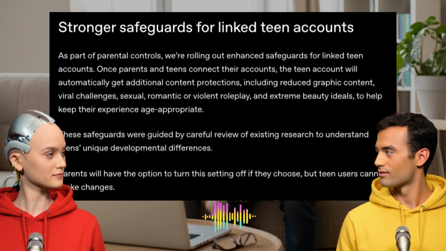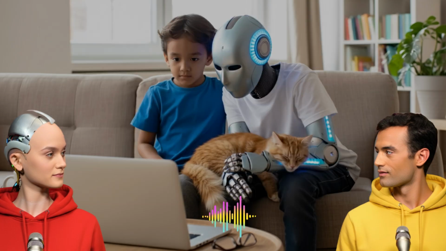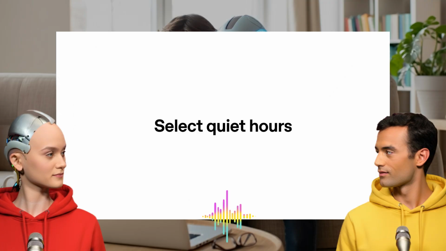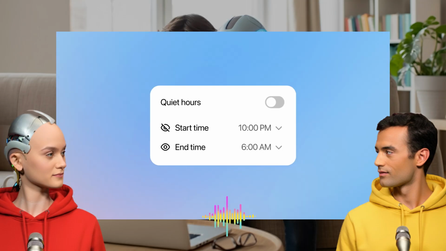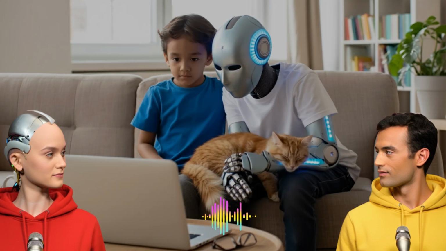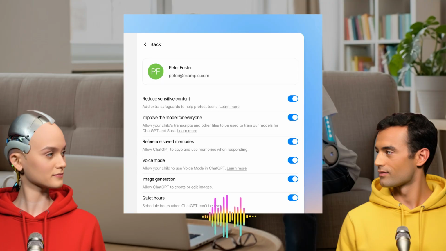Right. Beyond those base protections, there are 5 specific optional features parents can control from their page. This is where you really tailor the experience. Okay, let's run through them. What's number 1? I'd say maybe the most direct boundary tool is setting quiet hours. So like no ChatGPT after 9 p.m. Exactly. It's a hard stop. The service just won't respond during those set times. Okay, what else? You can turn off voice mode. Right. So if you prefer they only interact via text, you just disable the voice option.